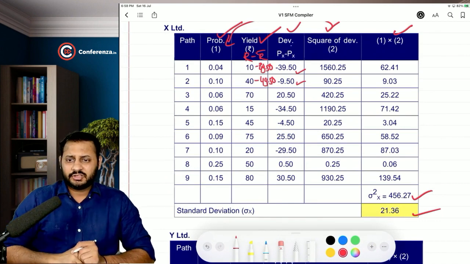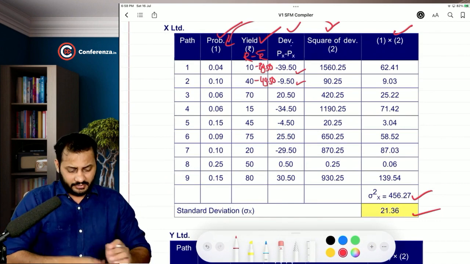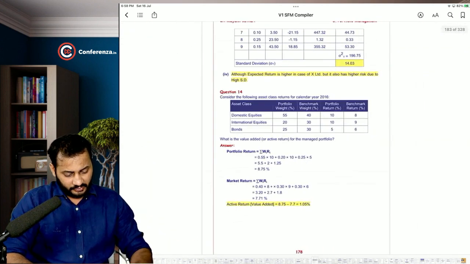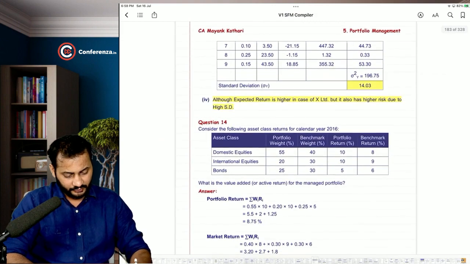So the rest of the calculations are easy. That's not difficult, but understand the procedure. So I'm leaving it up to you. Nothing's new.